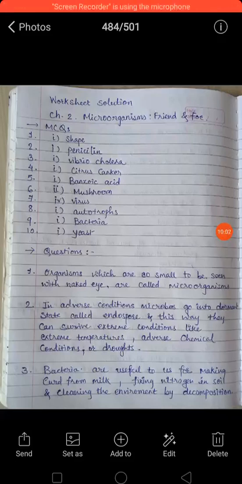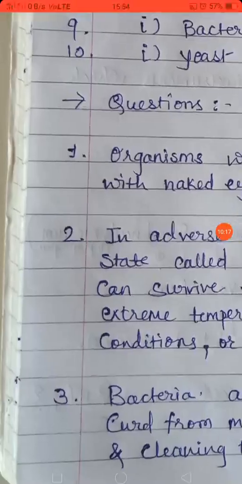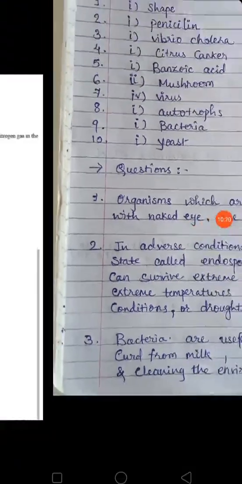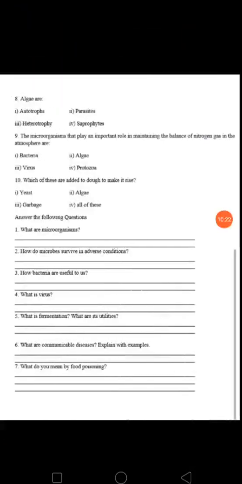Adverse means it is not in favor of that particular organism, right? So it's adverse condition, or it may be drought. So in such extreme conditions also this bacteria can survive by forming endospores. Okay, so you will write the answer of this in this way.